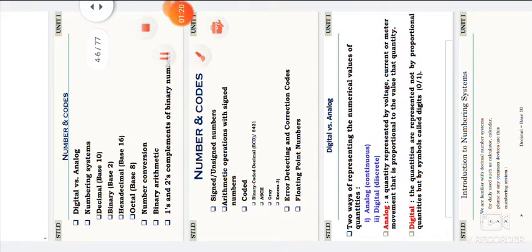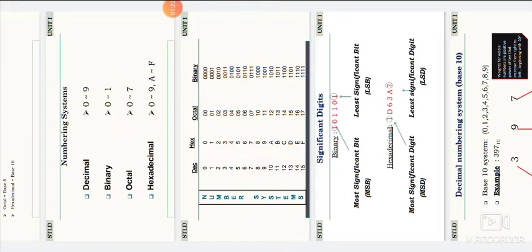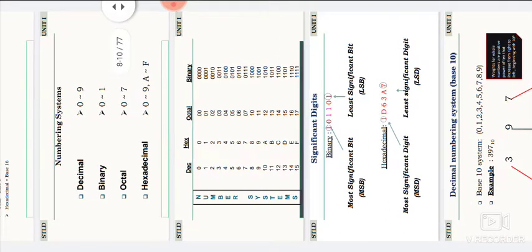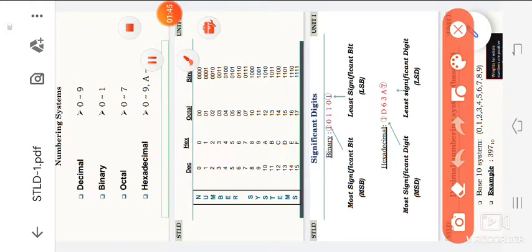Number system: already I have told you there are 4 types of number system. The first one is binary, the second is octal, the third is decimal, and the fourth is hexadecimal. In the binary number system, binary means 2 digits, that is 0 or 1. Next, octal means 8 digits, 0 to 7. Next is decimal, which has a total of 10 digits, 0 to 9. And the last one is hexadecimal, which has 0 to 9,